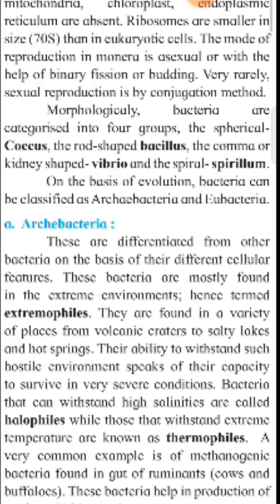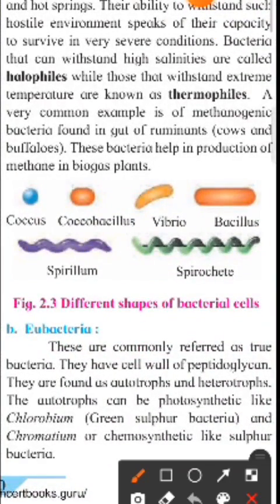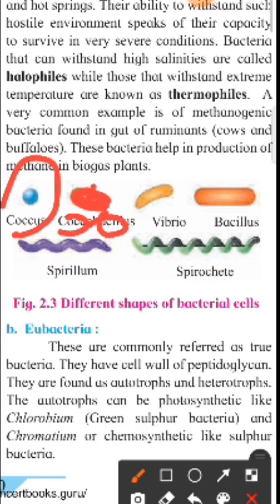Here we have some diagrams. This is spherical, coccus. And this one is spherical and somewhat elongated, so it is cocobacillus. Bacillus means rod shaped.